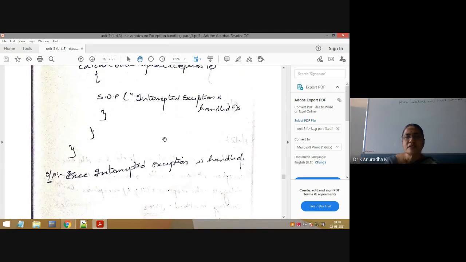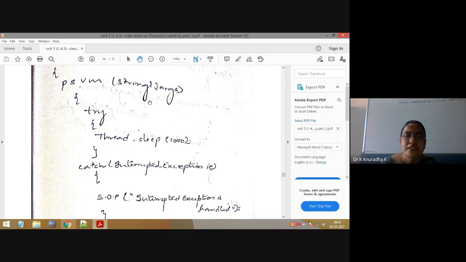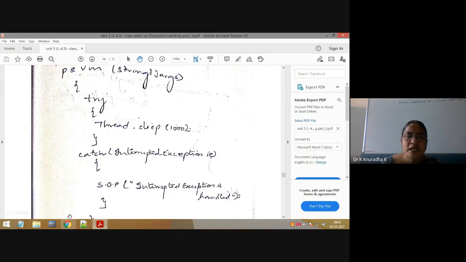Next, what is the other way? Here the main method has two options. The main method can handle that exception like this, or the main method can declare that exception using the throws keyword. Why would the main method want to declare that exception? If the main method doesn't want to handle that exception, then it can use the throws keyword to delegate the responsibility of that InterruptedException to its calling method.